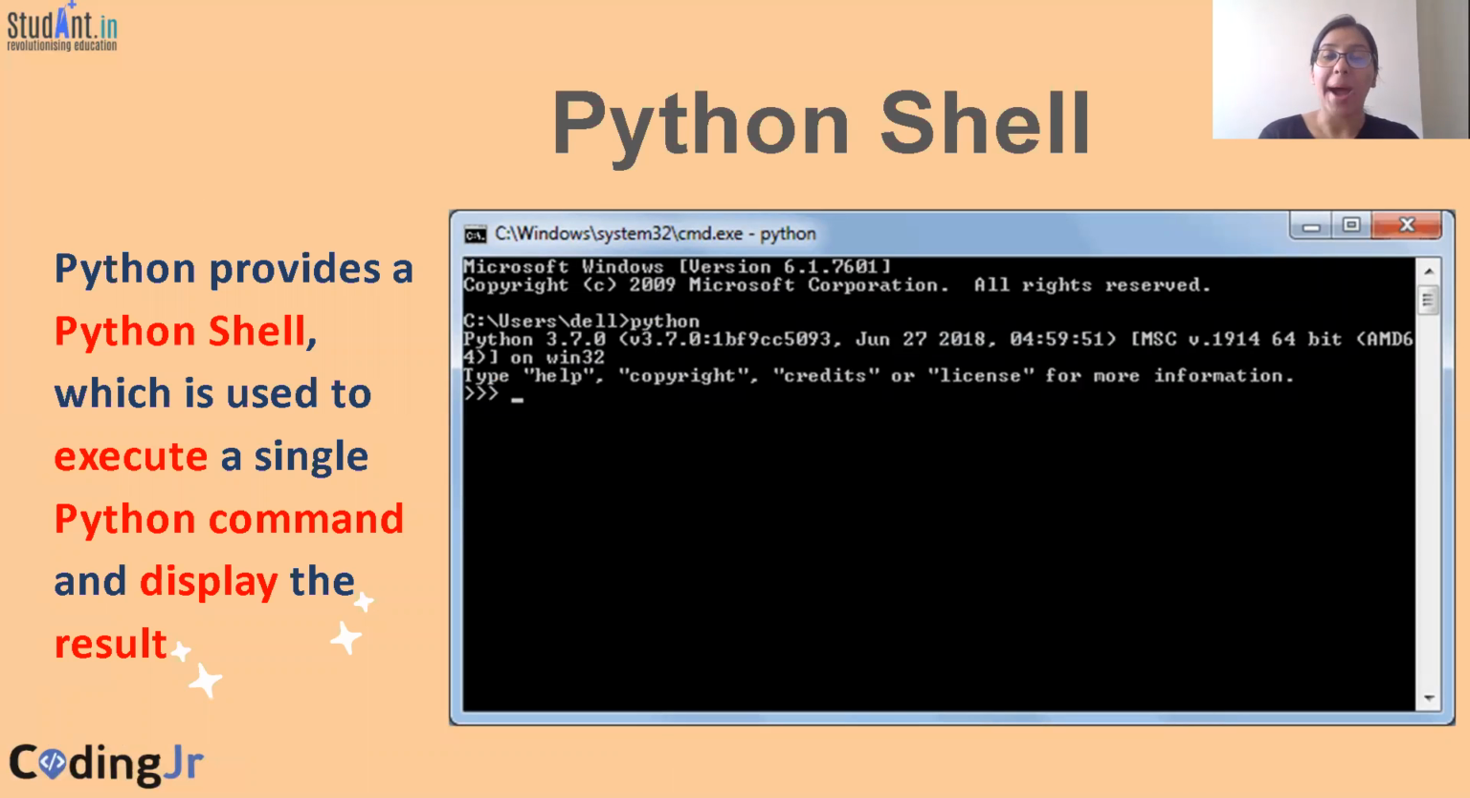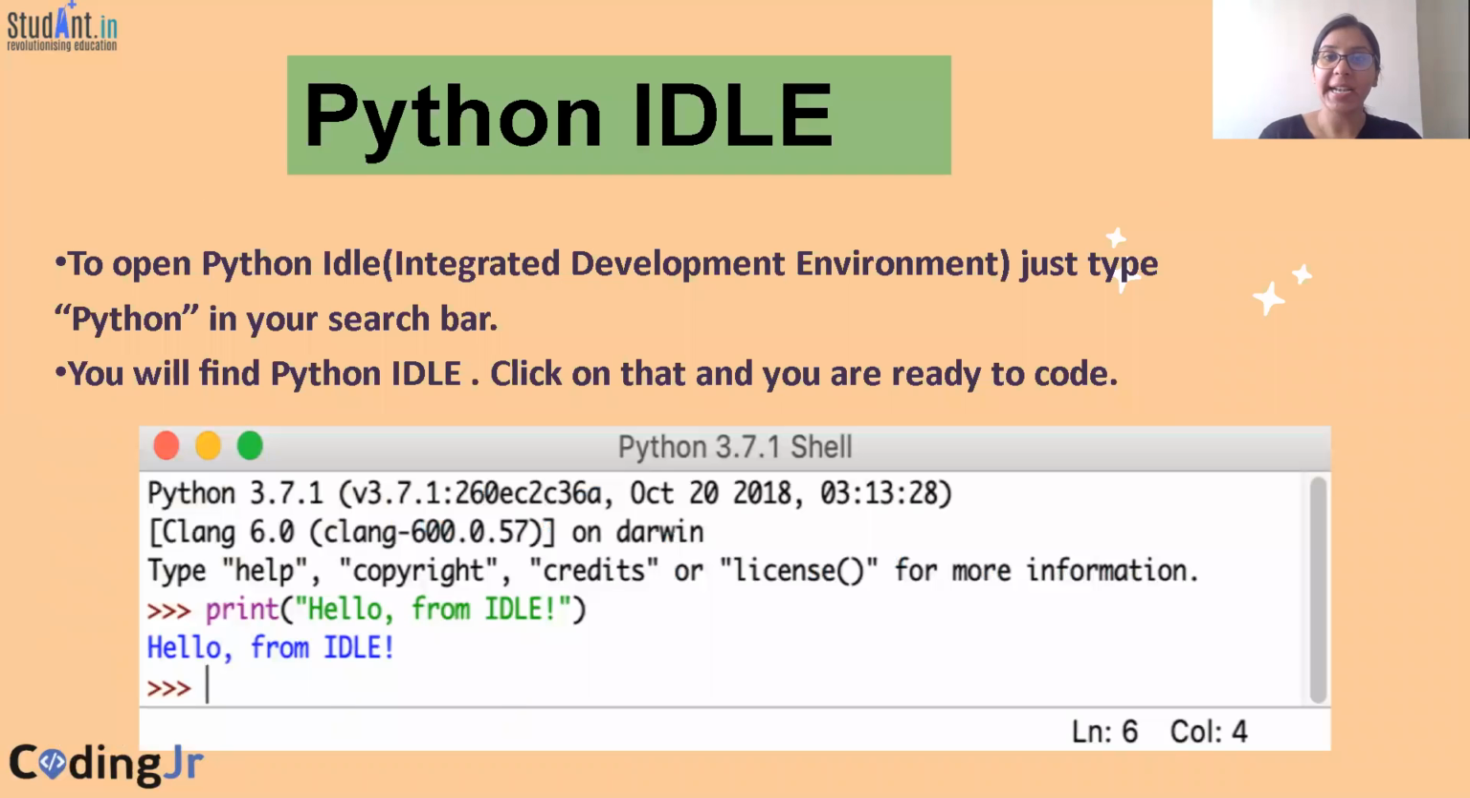Now students, the Python shell basically is used to execute a single Python command and then display the results. IDLE basically is an integrated development environment of Python. So how do you access it? Just simply write Python in the search bar and click it, and then you'll see a screen like this. This is the Python shell where you can execute code. Okay.